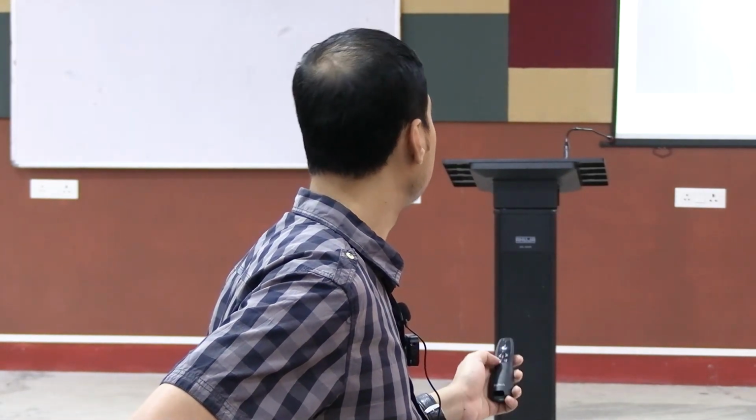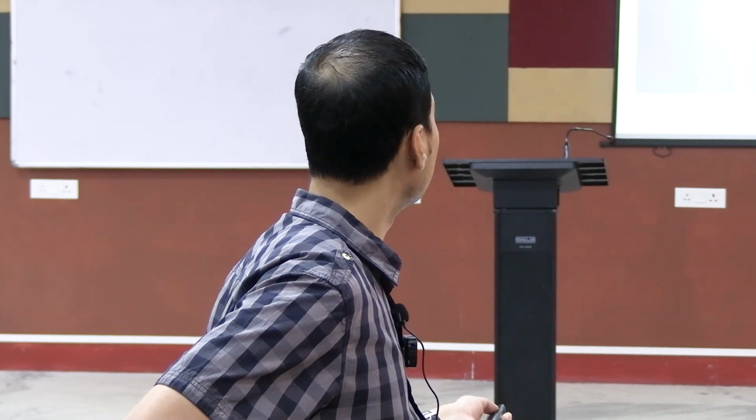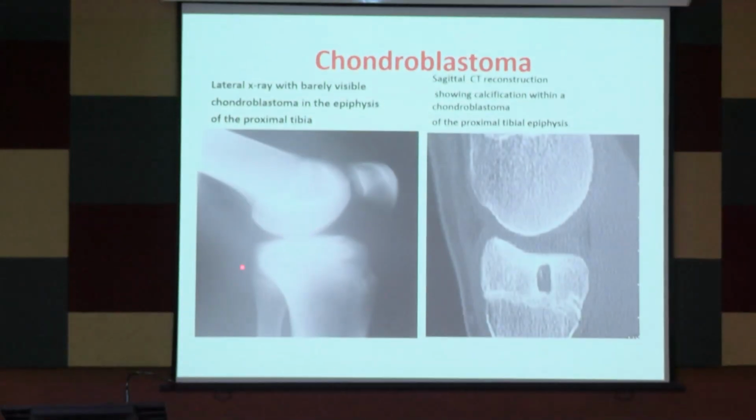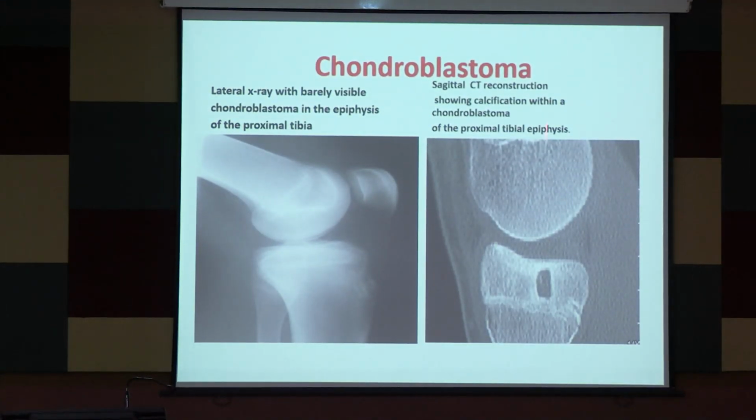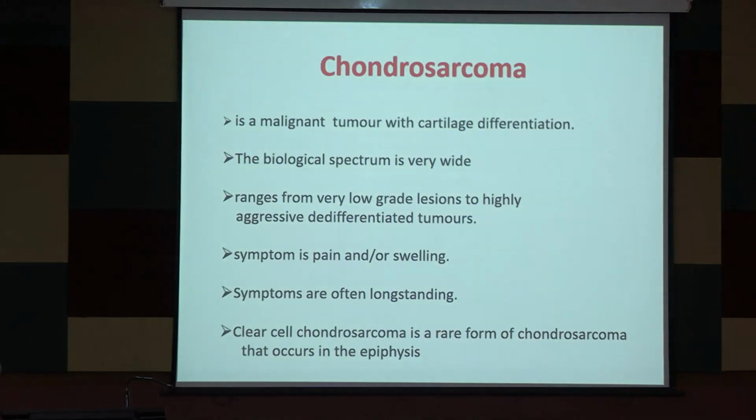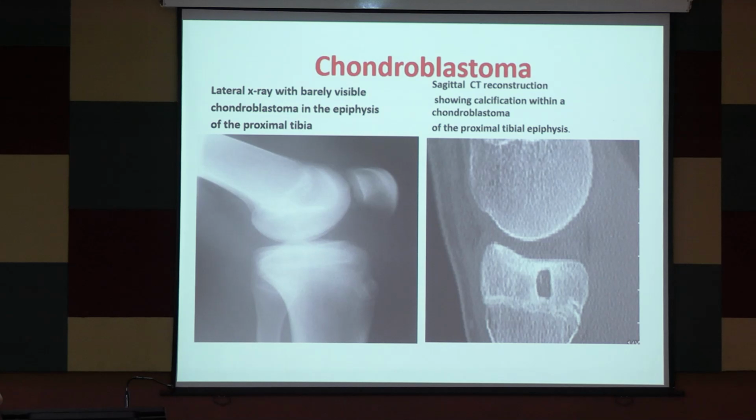For chondroblastoma, if you see the lateral X-ray, you cannot make it out. Now, if you are doing a sagittal CT reconstruction, can you see the emptiness? It shows that the bone is not there, so there is something inside. If you do an MRI at this level, you can see the fibrous tissue and the cartilaginous tissue filling inside. All these are benign lesions. They are not going to cause you any harm, unless it goes on to a pathological fracture.